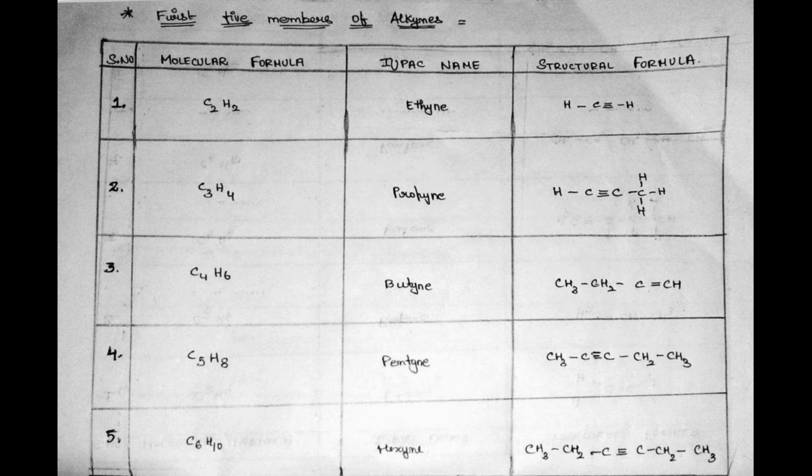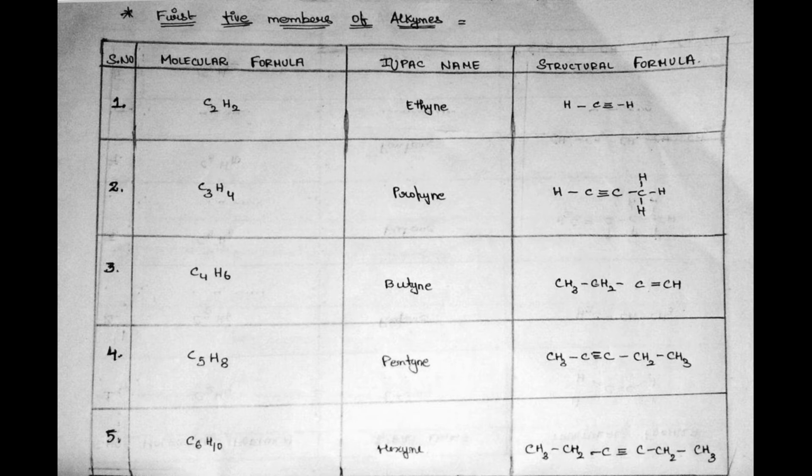So it starts from C2H2, that is ethyne, and it has the structural formula H bond C triple bond C bond H. Second, C3H4, its IUPAC name is propyne, and it has H bond C triple bond C bonded with one carbon and three hydrogen atoms.